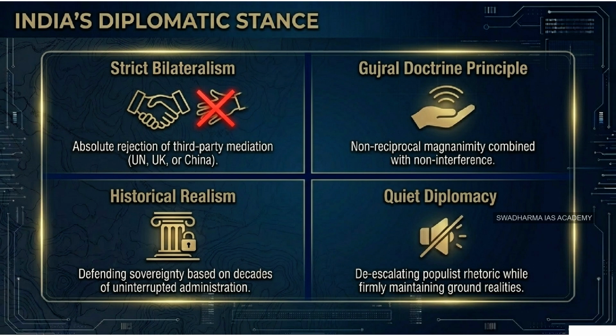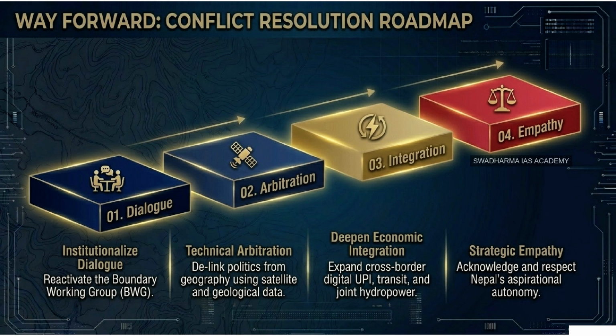Formulated in the late 1990s, it prioritizes a neighborhood-first approach based on non-reciprocal accommodation. Meaning India offers concessions and builds infrastructure for its smaller neighbors without demanding equal favors in return. Right, the goal was to build long-term trust. But, as you pointed out, the limits of the Gujral Doctrine are glaringly obvious today. Non-reciprocal accommodation works brilliantly when you are the undisputed hegemon and your neighbors have no other options. Right. But when China is actively offering a highly lucrative, competing geoeconomic model right next door.